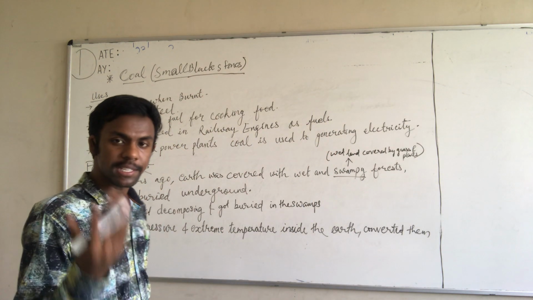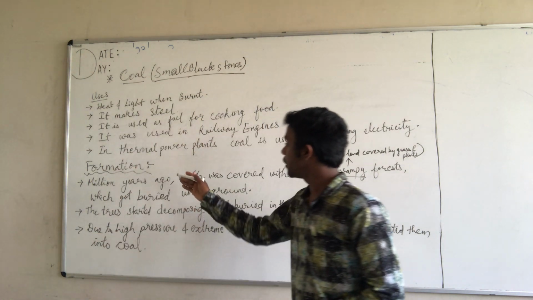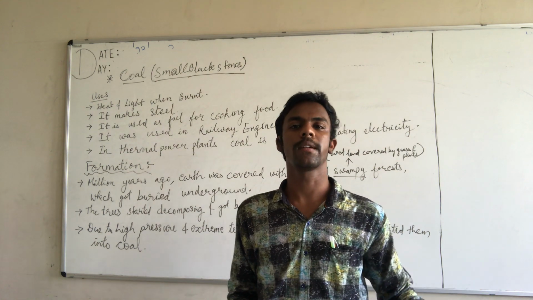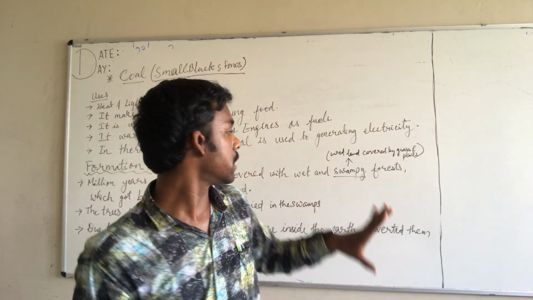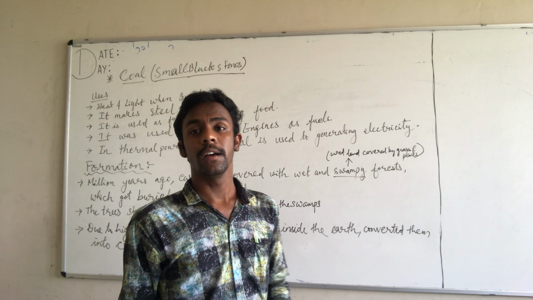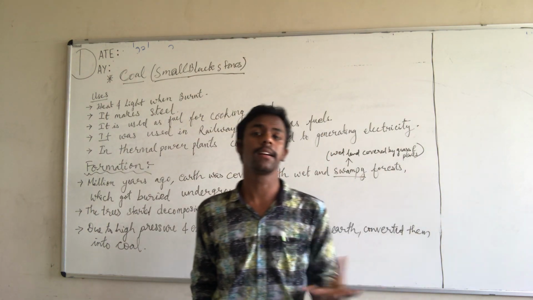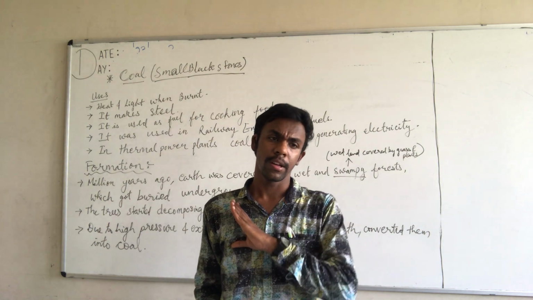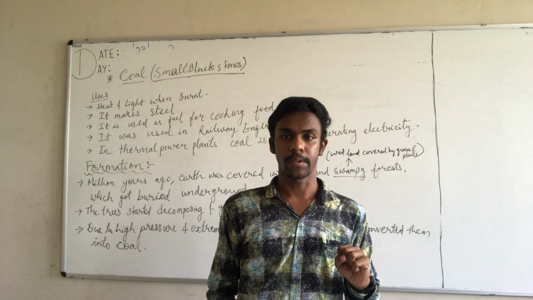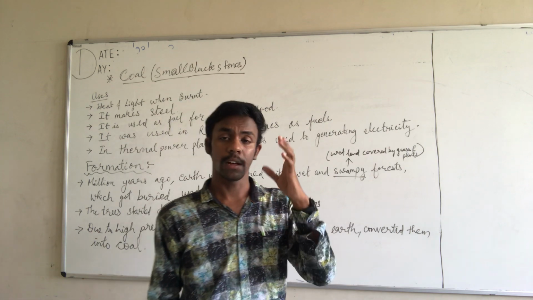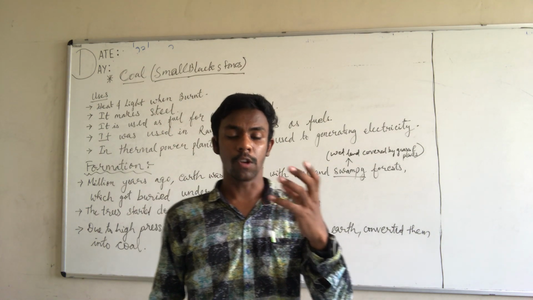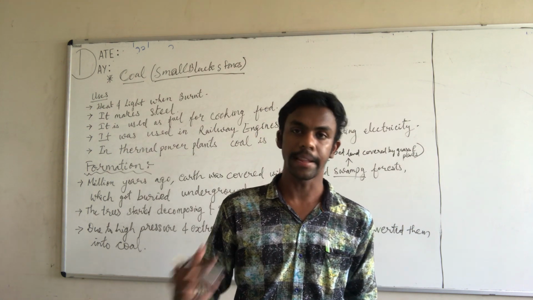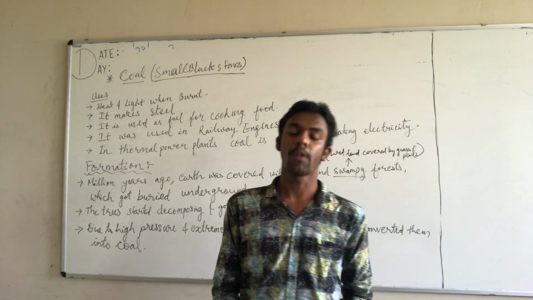Once again I repeat, millions of years ago, this earth was totally covered by swampy or wet land covered by thick grass and plants. That means it was a kind of thick forest. This thick forest got buried under the surface of the earth and decomposed.